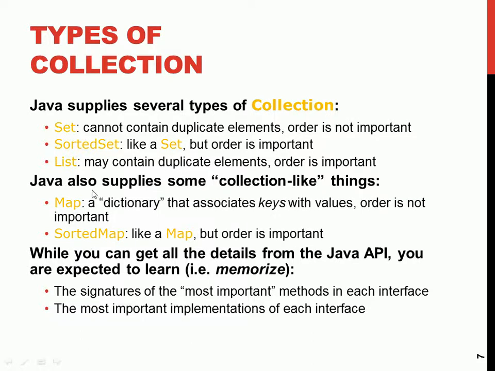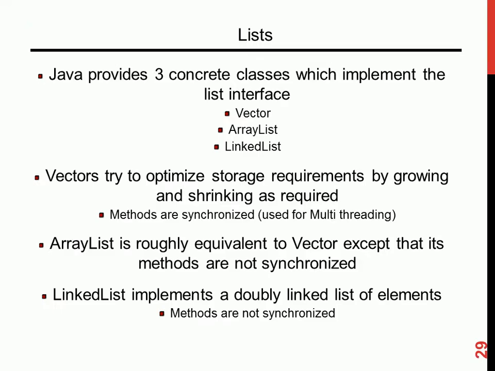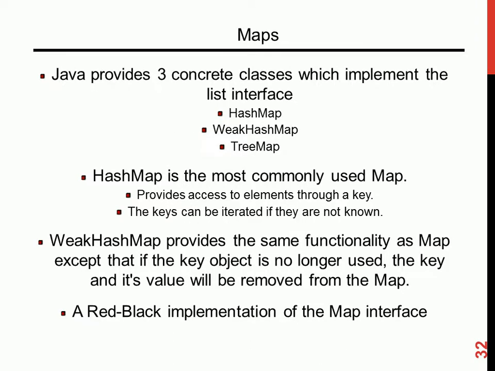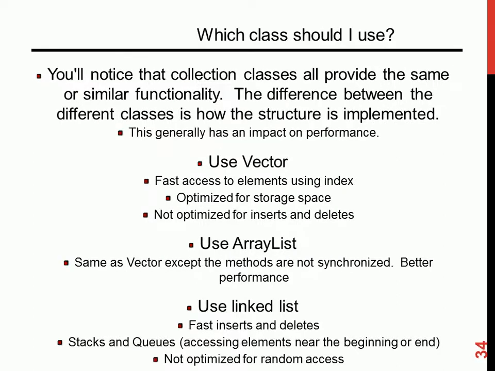And we use indexing. Talk about the common methods.